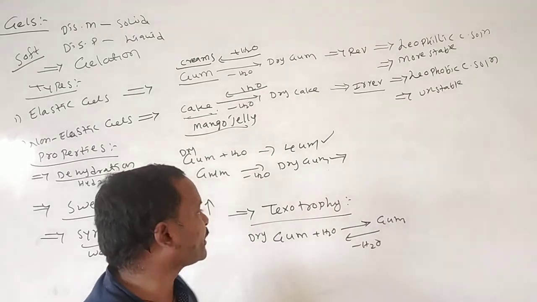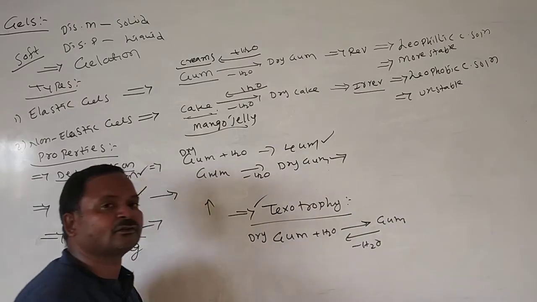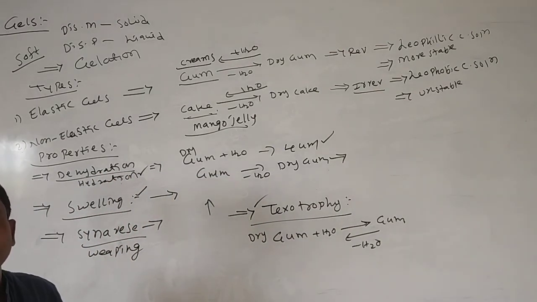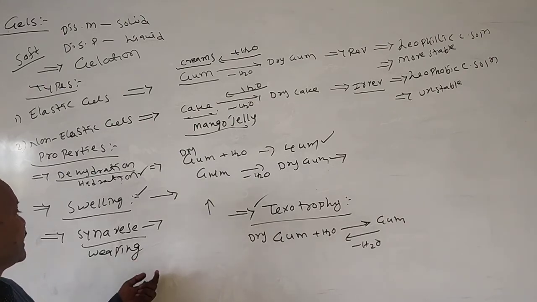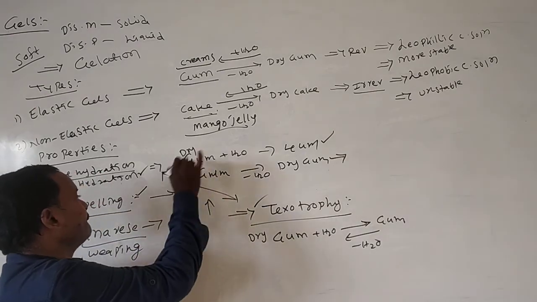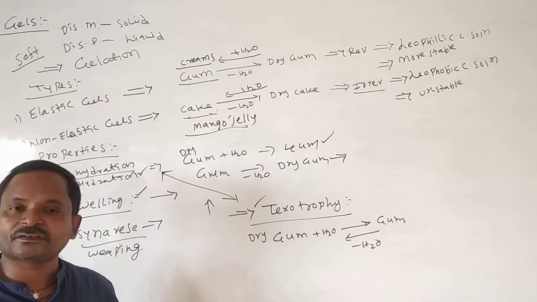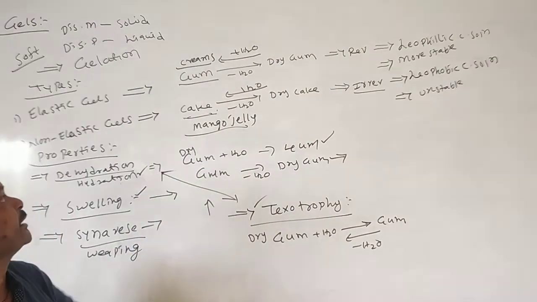Such a type of property we call thixotropic property. Syneresis is weeping, swelling, dehydration, hydration. That is also nearly the same as dehydration and hydration, and the thixotropic property is the same.